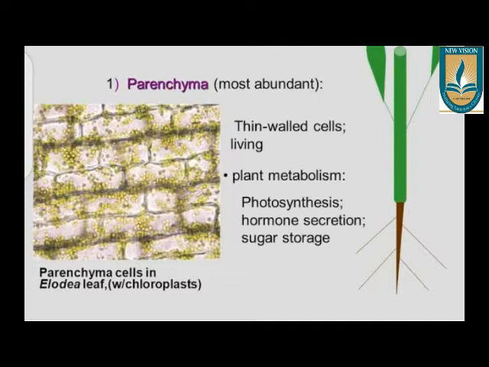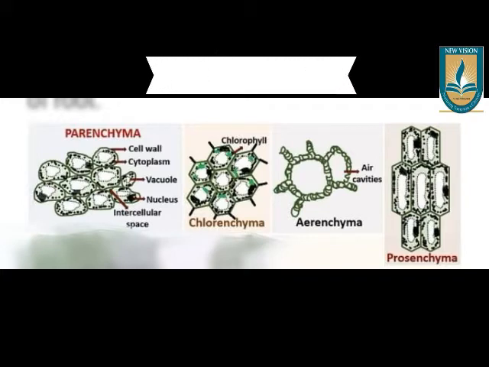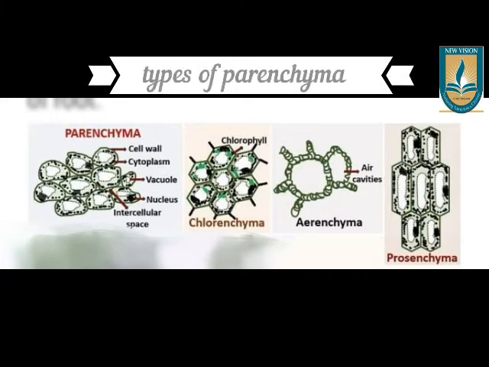Parenchyma tissue is divided into three types based on their structural aspects. The type of parenchyma which has chlorophyll in it and helps in performing photosynthesis is called chlorenchyma. The type of parenchyma which has large air spaces and helps the aquatic plants to float is called aerenchyma. And the third type of parenchyma, which helps the plant to get mechanical support in tender parts of the plant, is called prosenchyma.